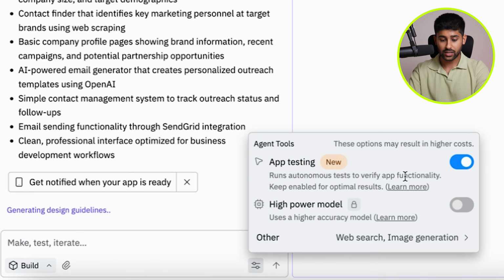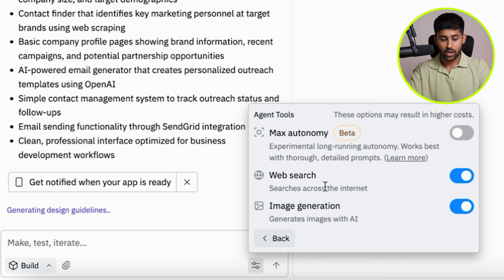So we've got app testing, which I mentioned is one of the new Agent 3 features, which essentially means that you can run autonomous tests to verify app functionality and keep it enabled for optimal results. So what this means is that this agent is going to just test the app for you to make sure it's working at different times. You don't have to go do that yourself. It's so smart that it can go run that for you. There's higher power models. And then you can see in this section, there's a web search section. You can search images across the internet, and you can also have it generate images itself.